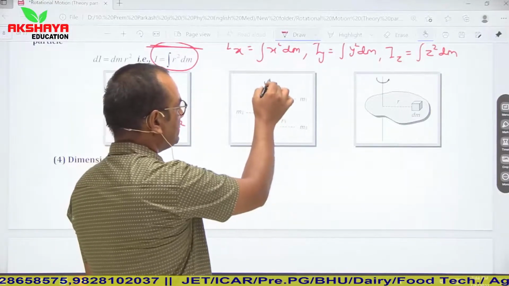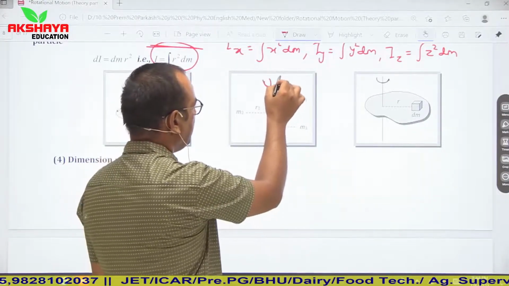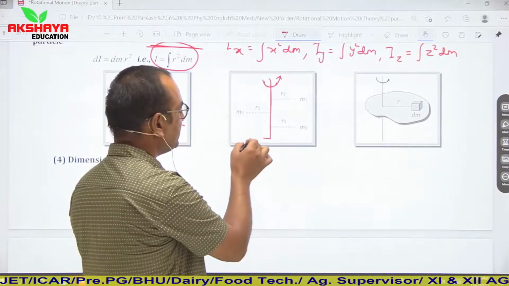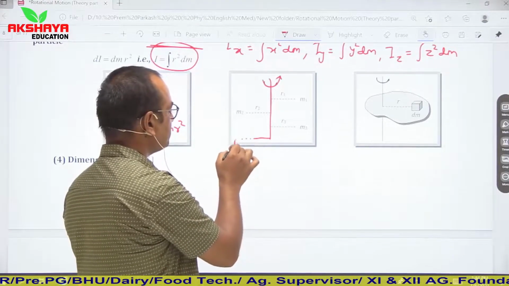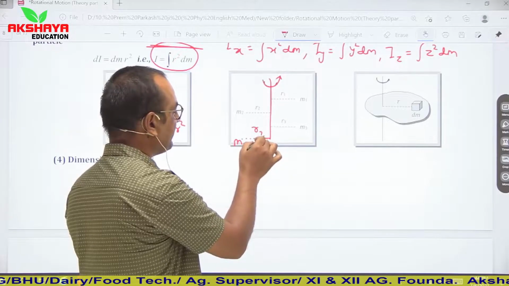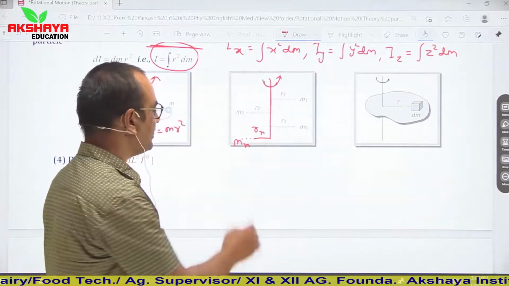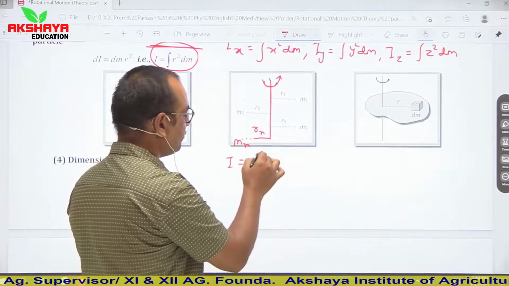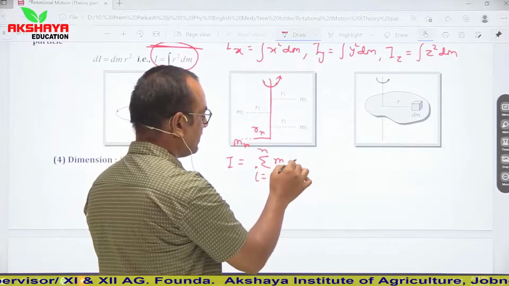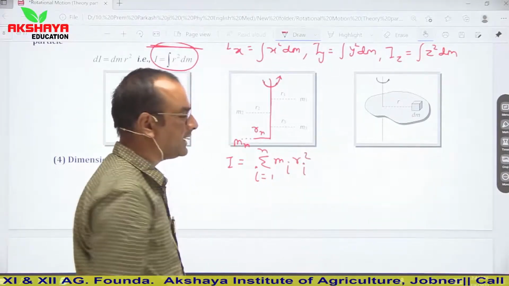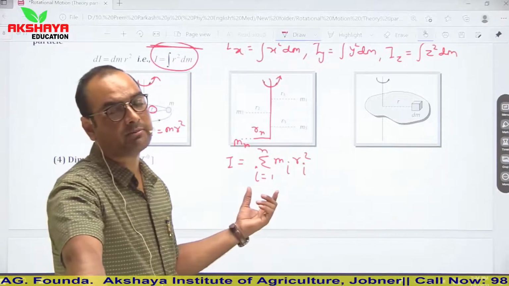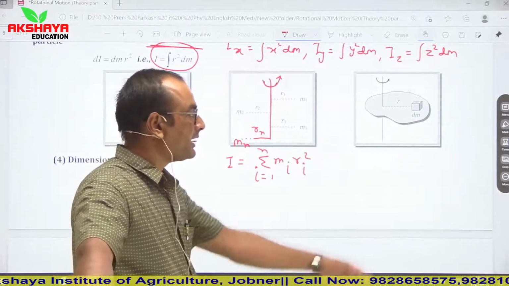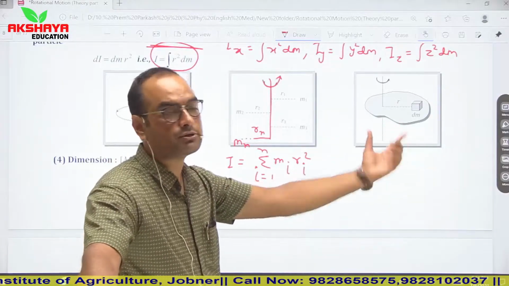Here this is the axis of rotation and a number of particles are there. We can consider that there are n particles. Let us say the last one is mn and its position vector is rn. So in this condition, I is equal to the summation from i equals 1 to n of mi ri squared, or m1 r1 squared plus m2 r2 squared plus m3 r3 squared up to mn rn squared.